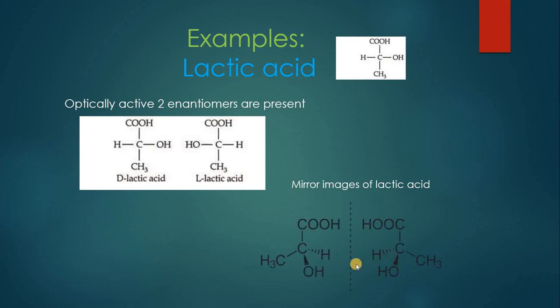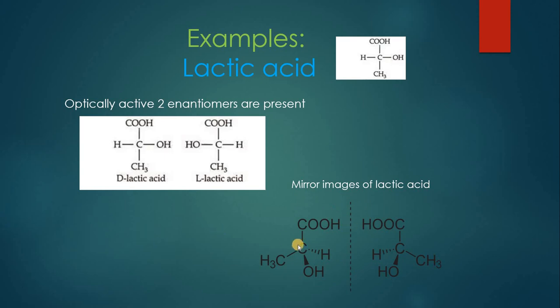Mirror images of lactic acid can be shown over here in this way, where the central dotted line you can consider a mirror, and you can see this is carbon having hydrogen at the back. This wedge position is showing the hydroxyl at the front, and CH3 is also present. You can see CH3 and COOH will remain the same, but the position of OH and H is changing, and you can see the hydrogen is present here at the back and OH is present here. If you place this compound over this compound, both of the structures will be different. So these are enantiomers. These are optically active compounds.